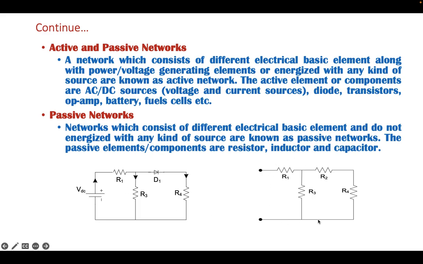In this case there is no source, and neither do these elements have their own generation capacity, and hence this network is known as a passive network, whereas this network is known as an active network because some source is connected as well as some elements are there that can develop their own potential.